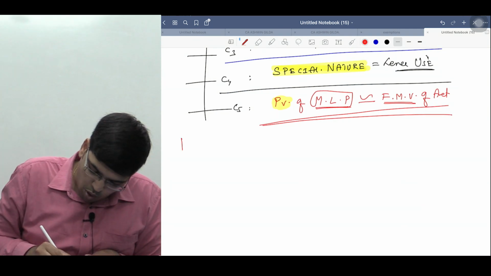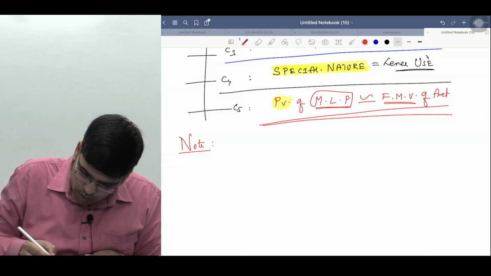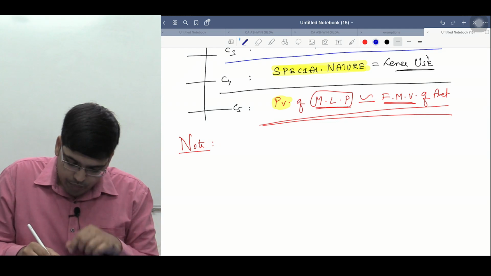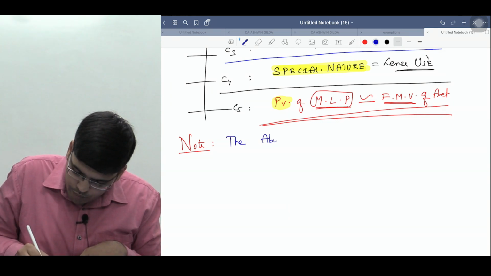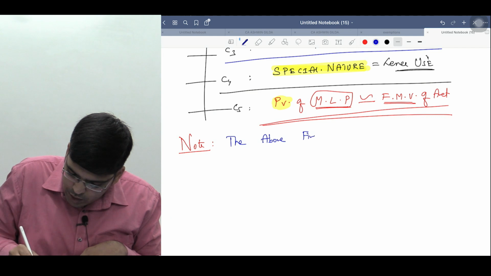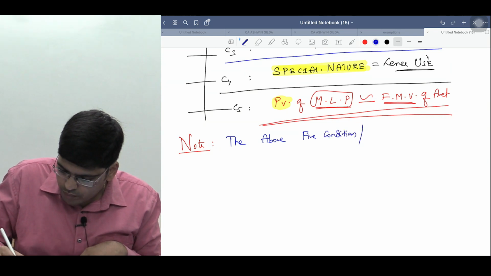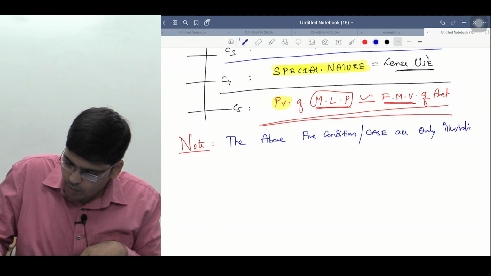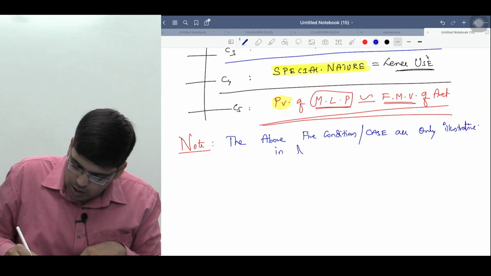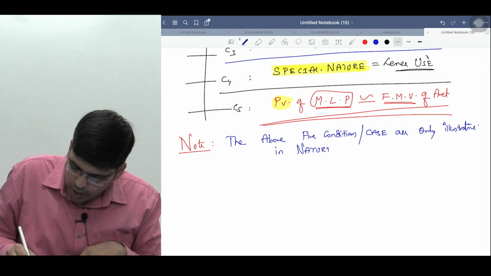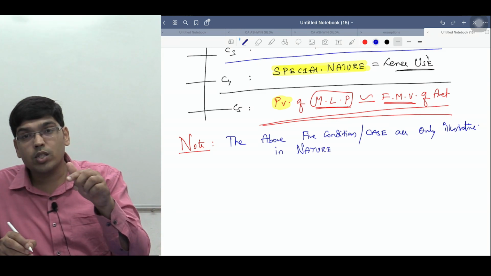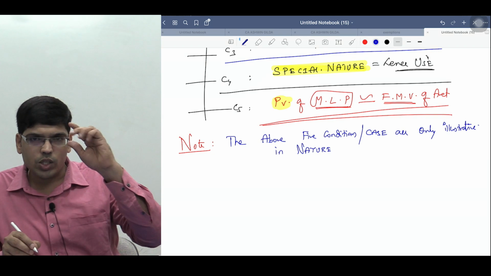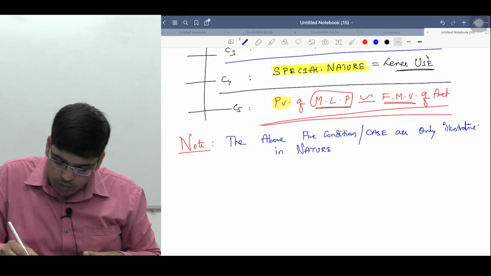Now don't forget a small note. Small note. अब ध्यान से सुनना है. Note number 1: the above 5 conditions or cases are only illustrative in nature. मतलब ICA क्या बोलता है? These are not the only conditions that you are supposed to see. मतलब don't restrict your brain only to these 5 conditions.